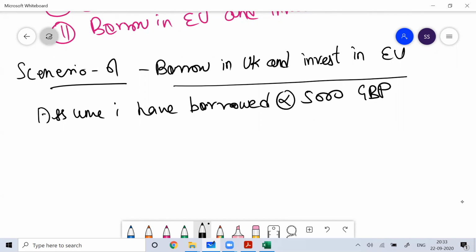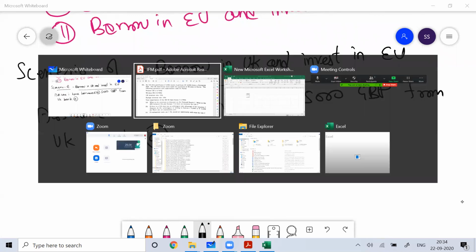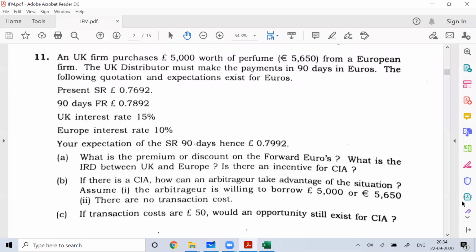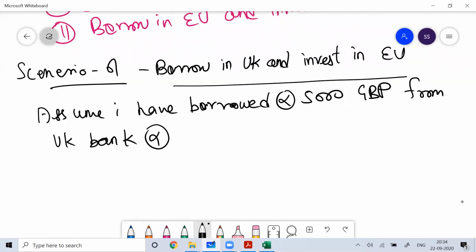I'm writing Great Britain pound. From the UK bank, at what interest rate do I need to pay? That's 15% per annum for 90 days.